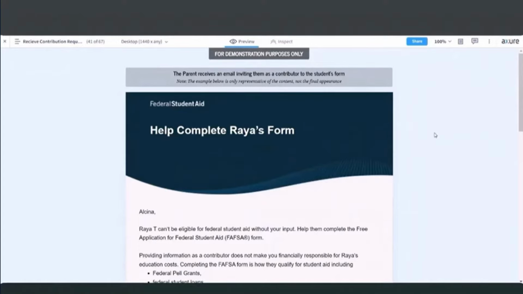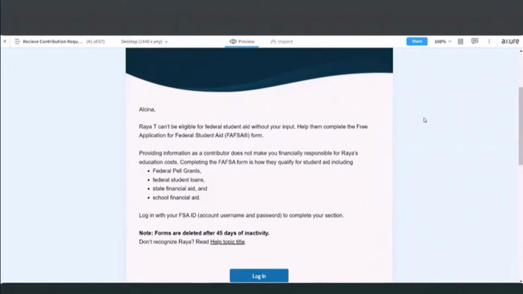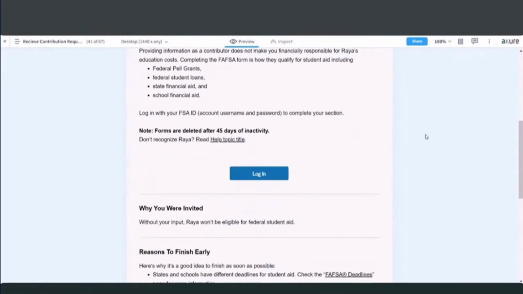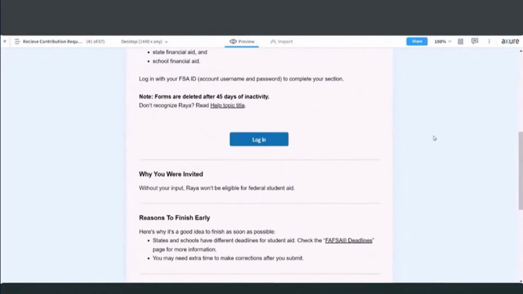So that would send this email invite to me, and then I would hopefully soon look at my email, and this is just a sample of what the email might look like. It's an email basically explaining that RIA can't be eligible for federal student aid without my input as a contributor, and so I need to help complete her FAFSA form by completing my section. A couple of things I'd like to point out about this email: first of all, there's a big blue login button here.